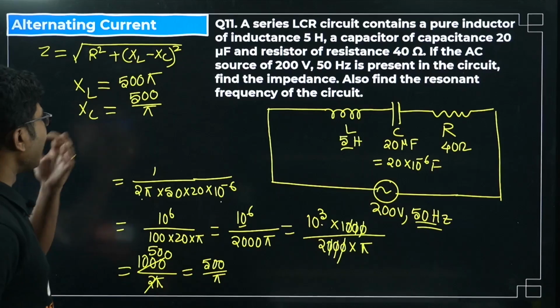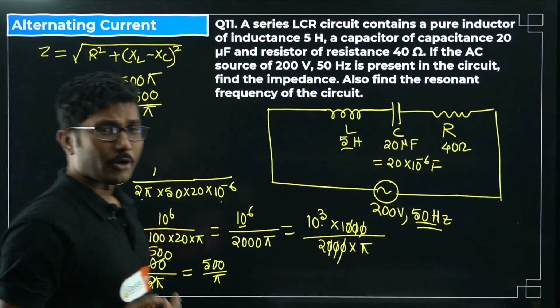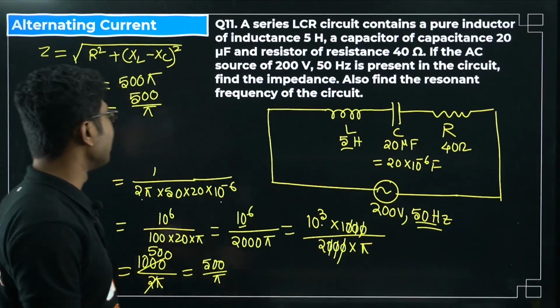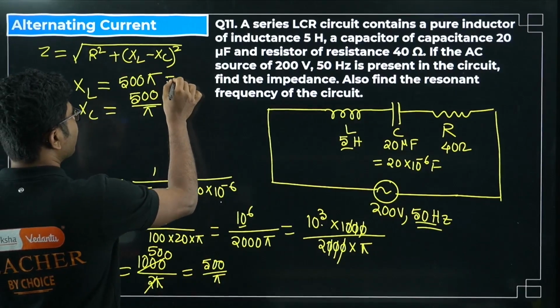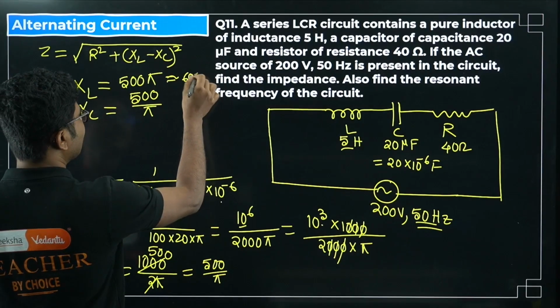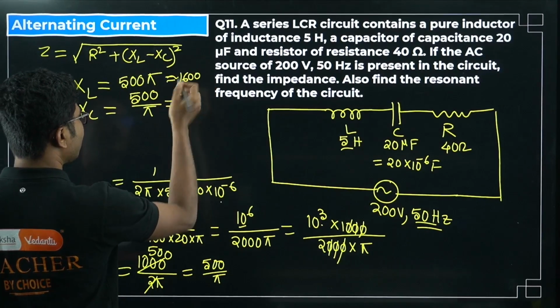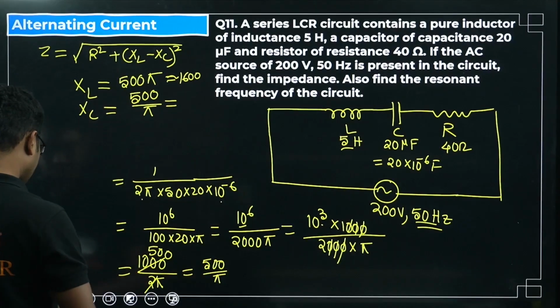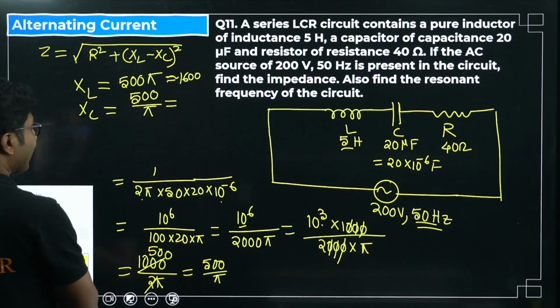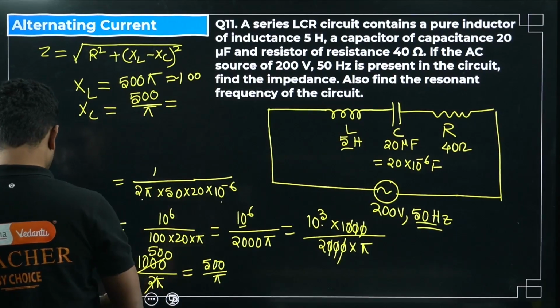Okay, so it will be around, because pi is 3.14, so it will come out to be approximately 1600. Okay, not 1600, 1500 something. Okay, let me make it 1500 only.